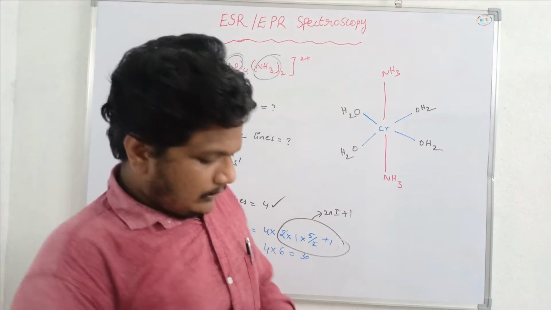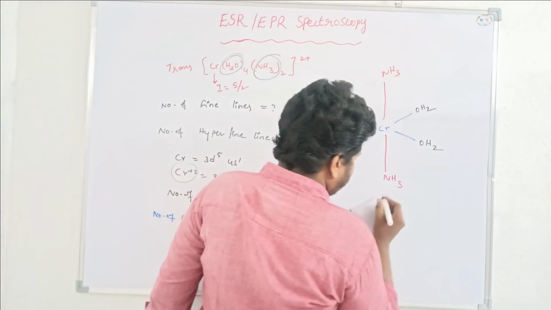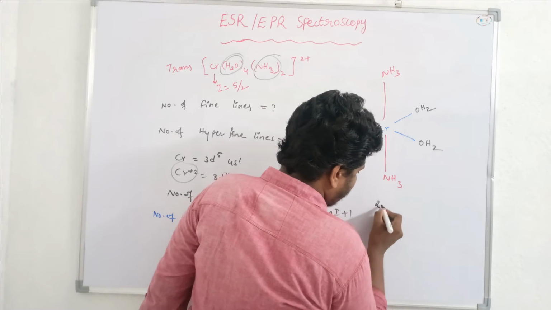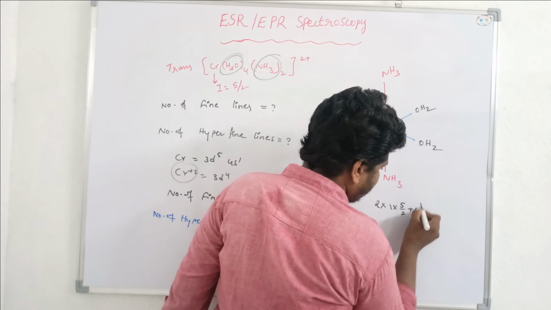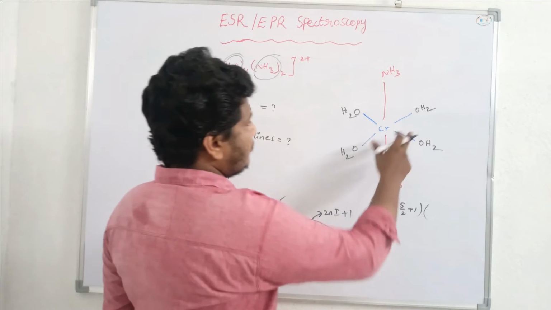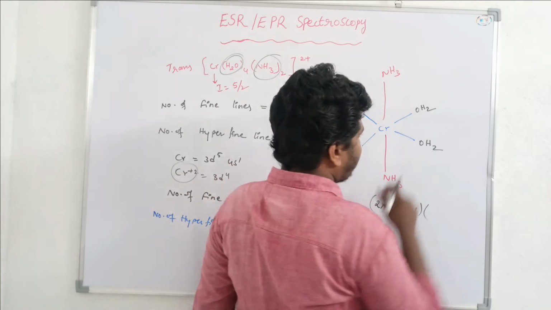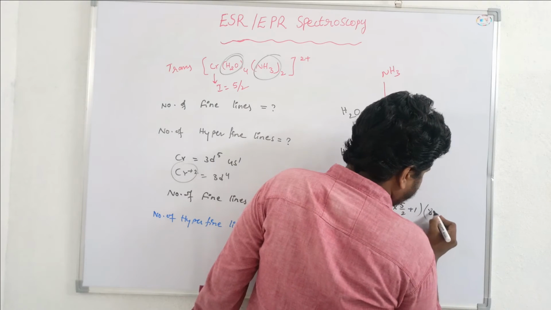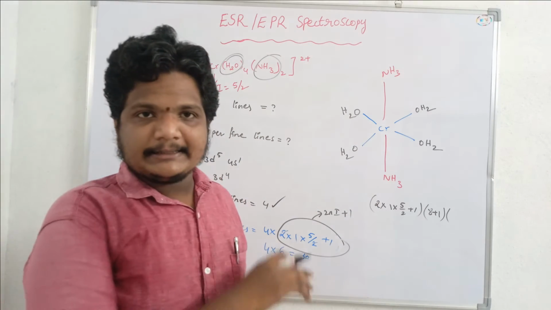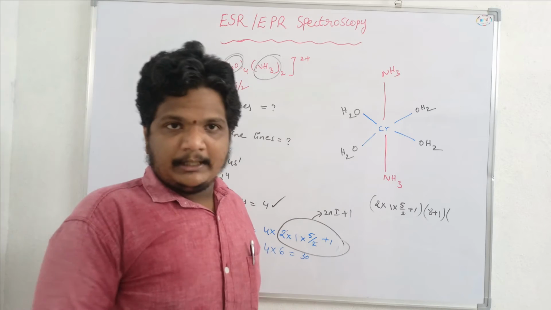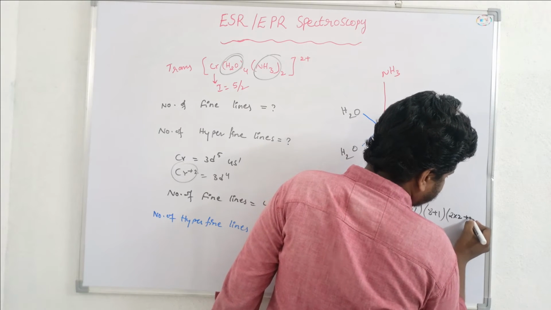So let us apply the 2nI plus 1 rule. For chromium, we have 2 into 1 into 5/2 plus 1, into, for the hydrogens, there are 8 hydrogens attached to the oxygen, so we can apply the n plus 1 rule: 8 plus 1, into, we have 2 nitrogens which are active, since the hydrogens attached to the nitrogen are inactive, so 2 into 2 plus 1.